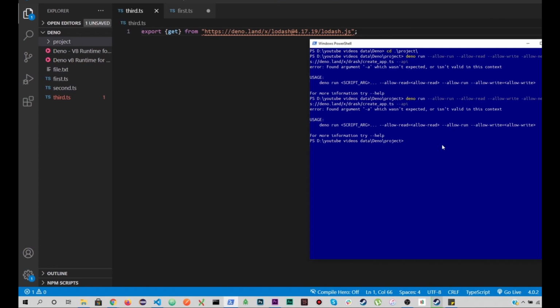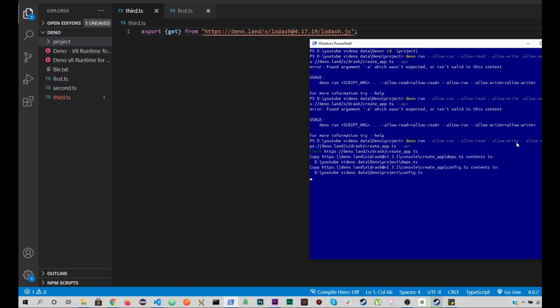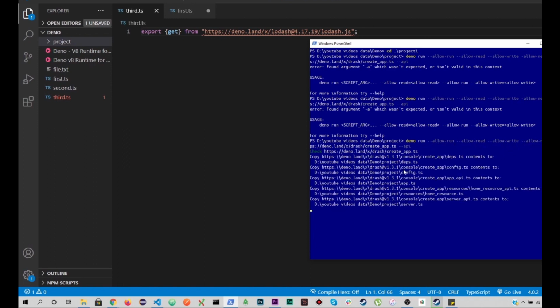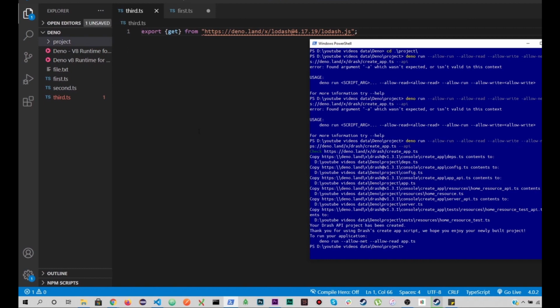Right, so let's add it again. Yeah, so Deno run, allow read, and then the http. Right, so what it's doing is it's creating all the folder structure for us so that we can actually move forward and create awesome APIs using Deno, right?